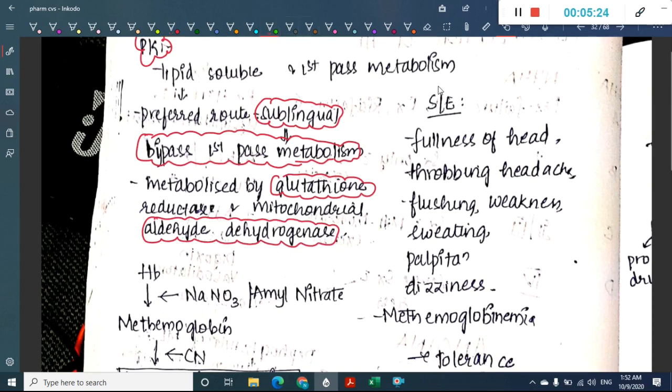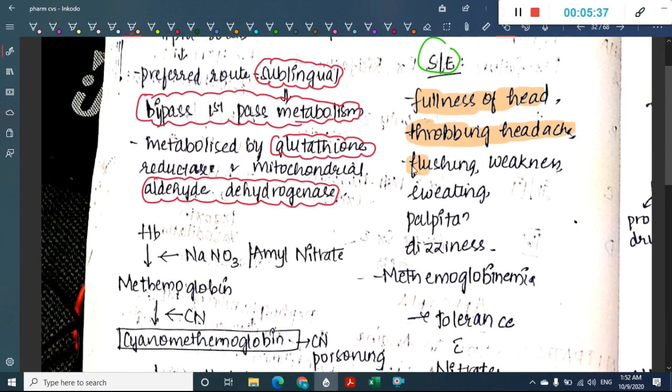Then what about the side effects? There will be fullness of head. Because of this fullness of head, there will be throbbing headache, right? You will also see in nitrate patients, because of the vasodilatation, there will be flushing and weakness. The patient develops sweating also. Then the patient develops palpitations due to the dilatation of vessels, and dizziness. Why?